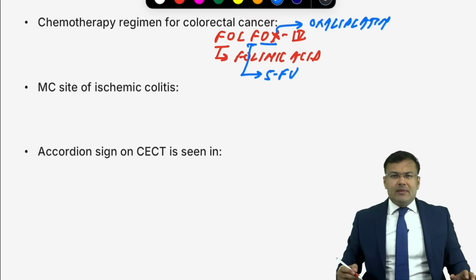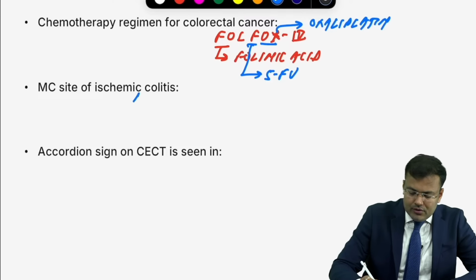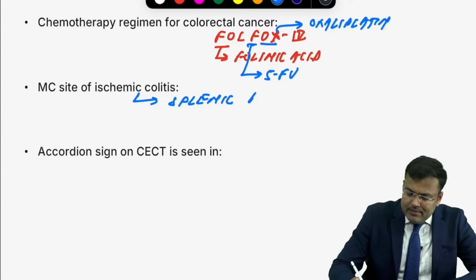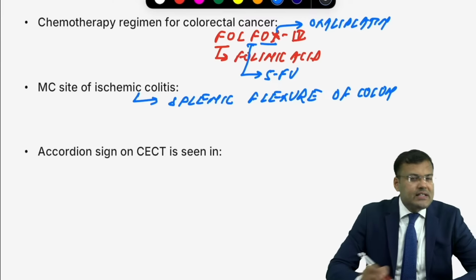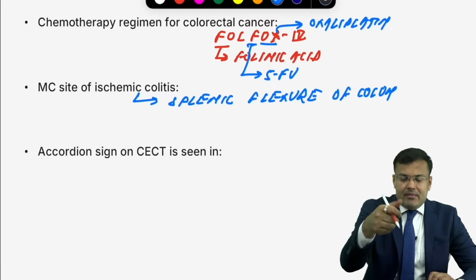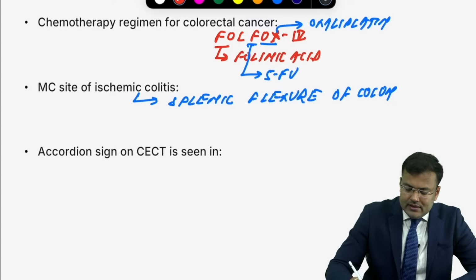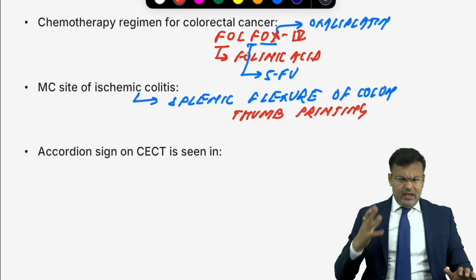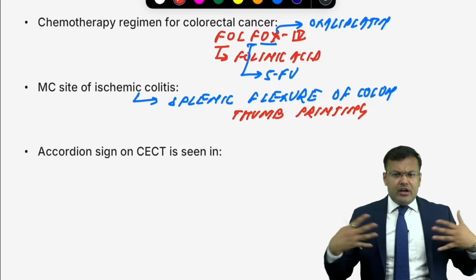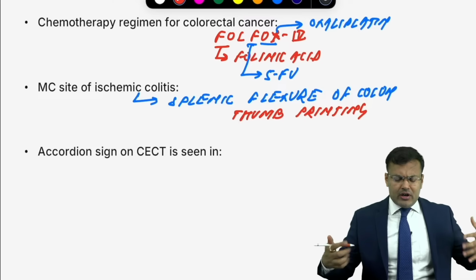Okay. Next question. What is the most common site of ischemic colitis? All of you know. Splenic flexure of colon. And there is a typical sign. What is the typical sign? If patient is having ischemic colitis, thumb printing. You will find thumb printing.